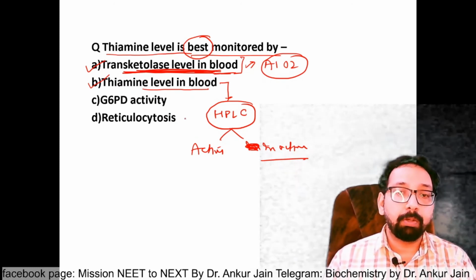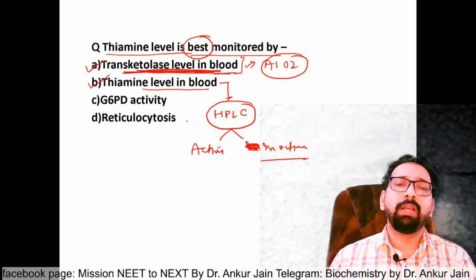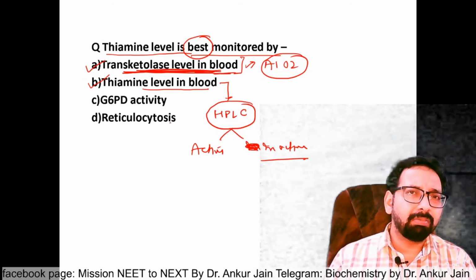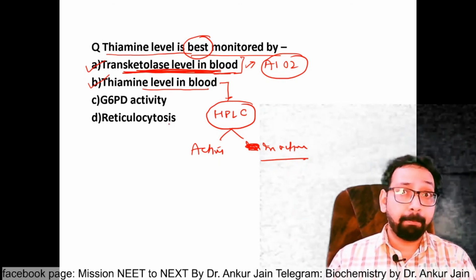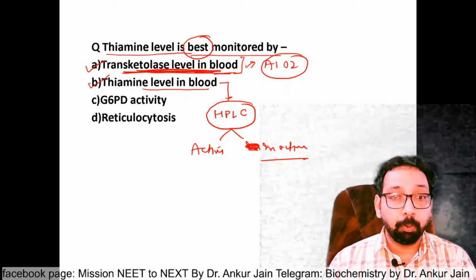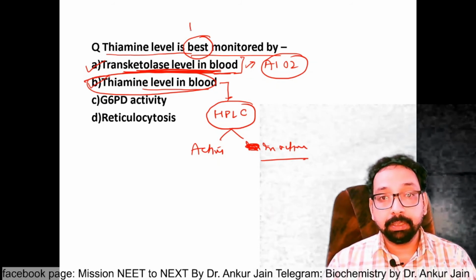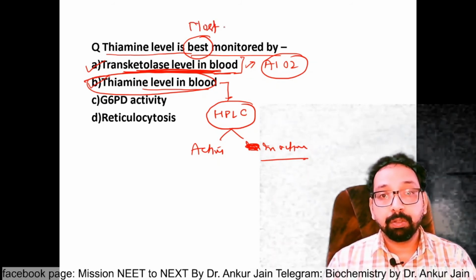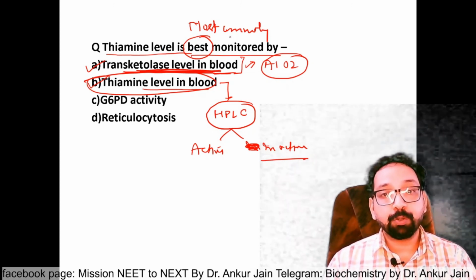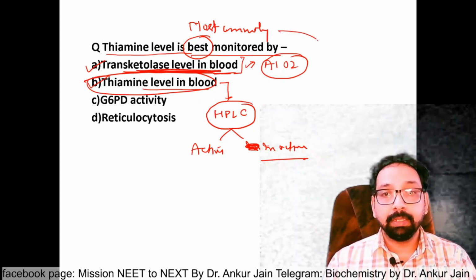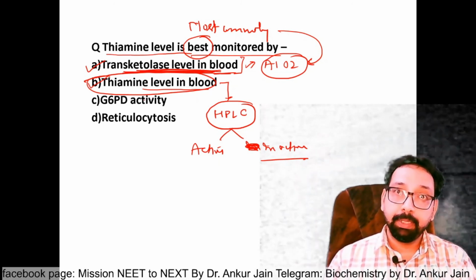If you talk about Lal Path Lab, then these samples are sent to USA. So commonly we are using transketolase, but if we talk about the best, definitely the best would be option B. But if the same question is asked, thiamine level is most commonly monitored by, then the answer would be A. But if best, the answer would be B.